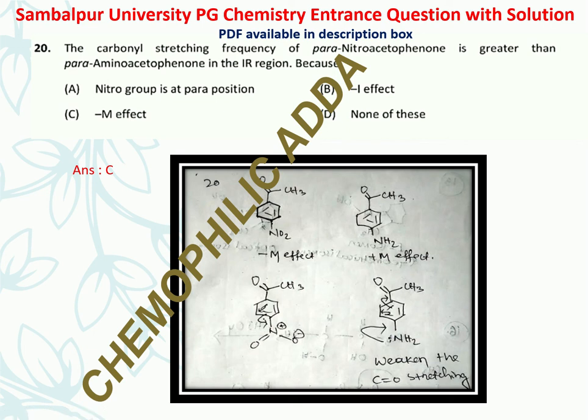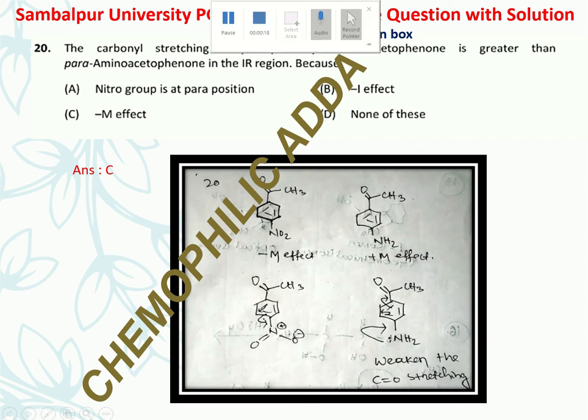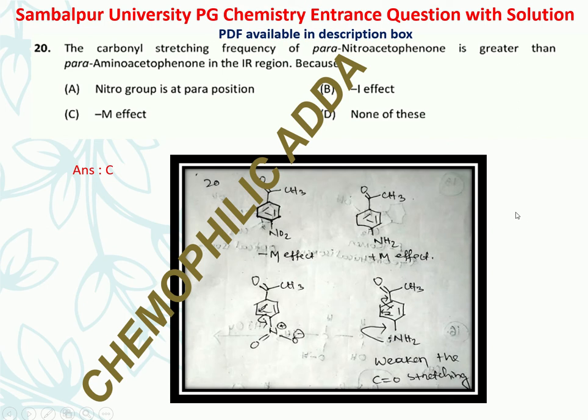Hello friends, now I will discuss the Sambalpur University Physics Chemistry Entrance Question 2014 paper, and the PDF is also available in the description box. The first question says the carbonyl stretching frequency of para-nitroacetophenone is greater than para-aminoacetophenone in the